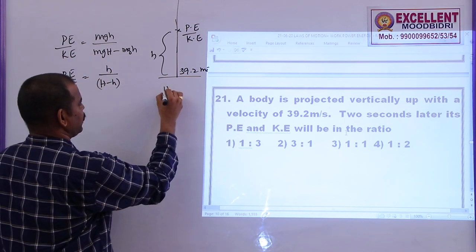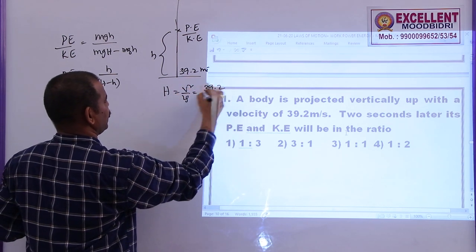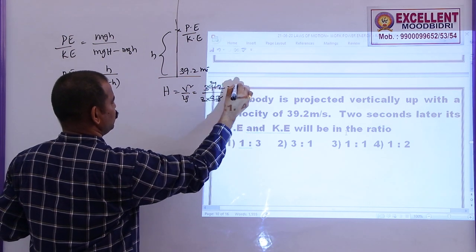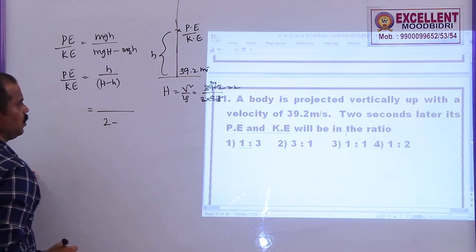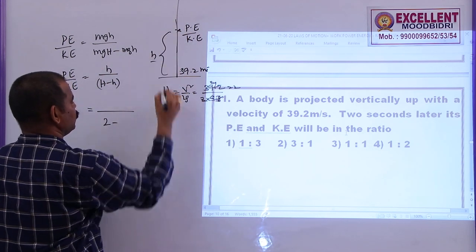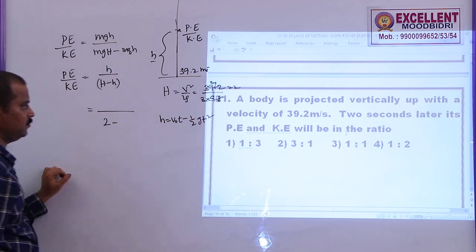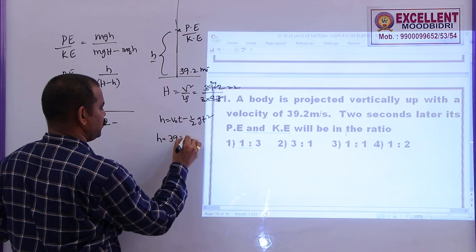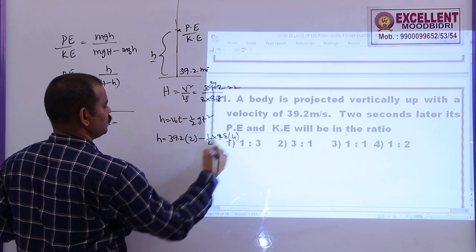So what is the maximum height capital H with this speed? V square by 2g, that is 39.2 square by 2 into 9.8, this is 4, this will be 78.4 meters. And what is the height within 2 seconds? h is equal to v naught t minus half g t square, given by small h is equal to 39.2 into 2 minus half into 9.8 into 2 square, which is 4.